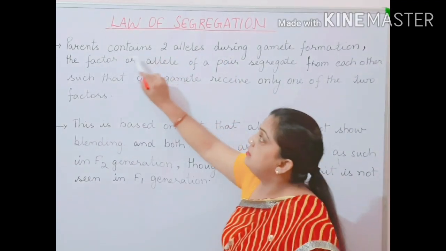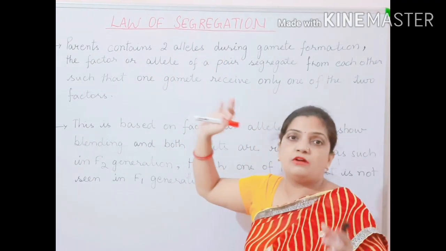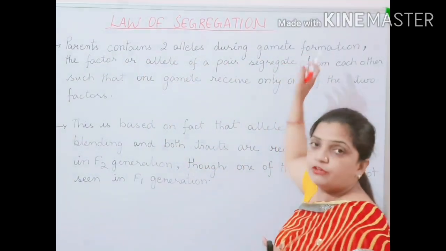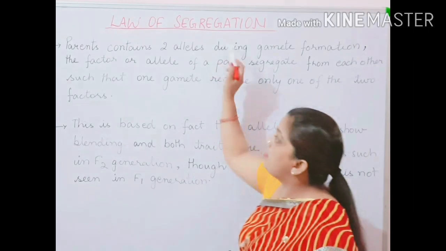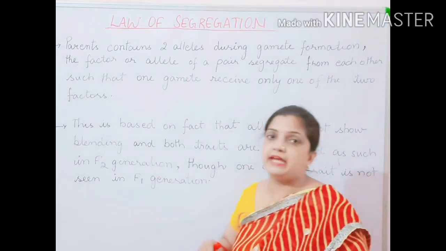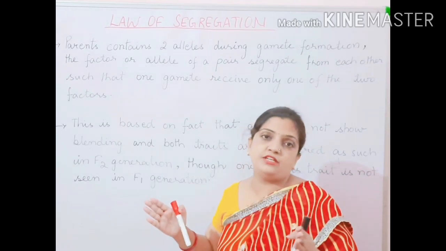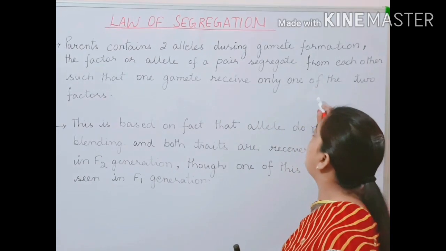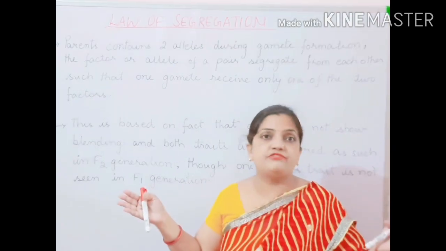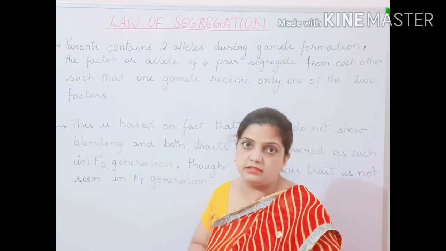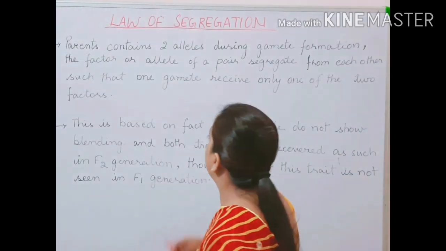The first line is clear from the law of dominance itself, that parents contain two alleles during gamete formation. But in the law of segregation, Mendel has told that these two alleles from a pair get separated from each other and then they are transferred by the gametes into different gametes. One gamete receives only one of the two factors. Now how am I going to explain this to you all?